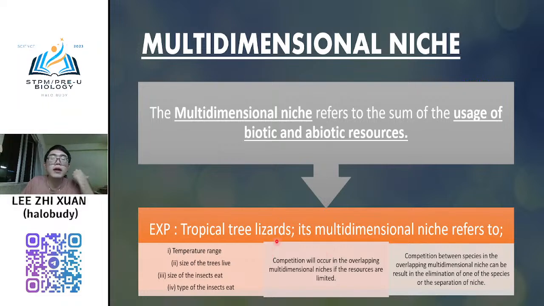When the lizard amount is very high, competition among lizards is very high. So what species will be eliminated? Insect. Because all the lizards want to eat insect, all want to eat insect. So now all the lizards already eat insect, and then the insect quantity will become lower and lower until no insect at all.